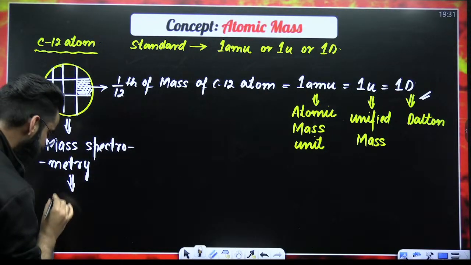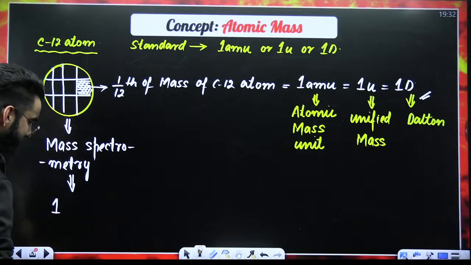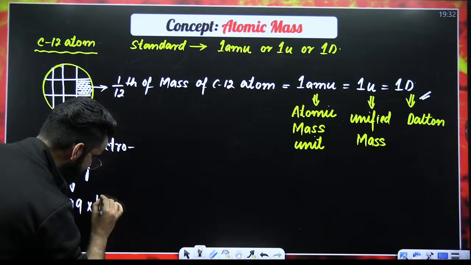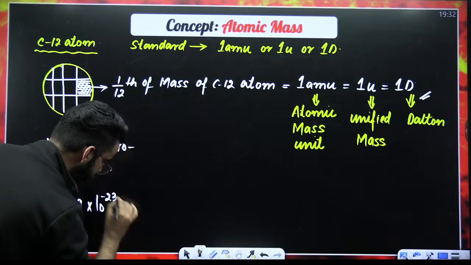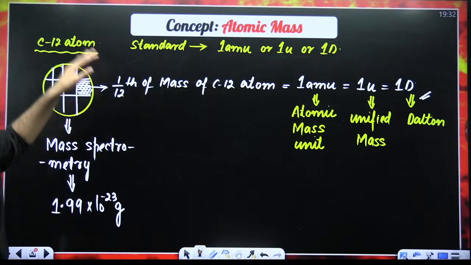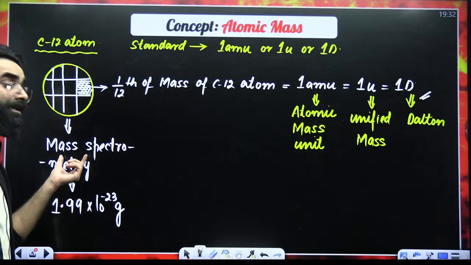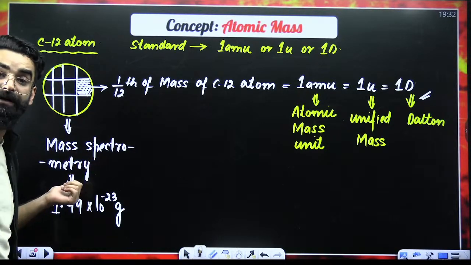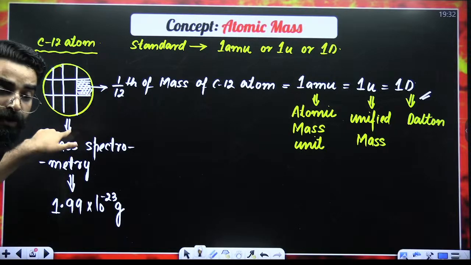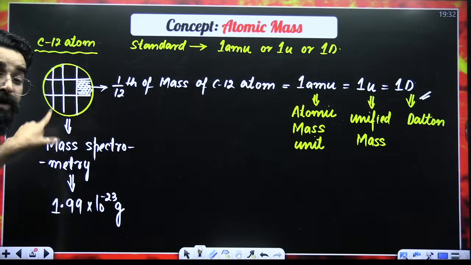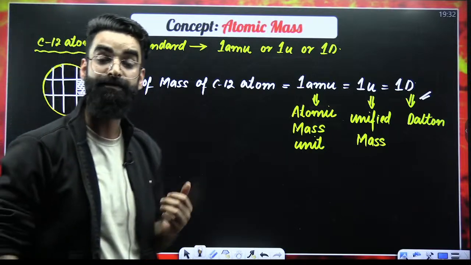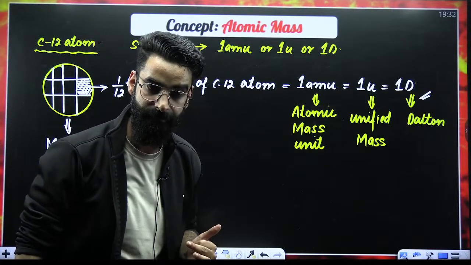The mass of the whole carbon-12 atom came out to be 1.99 into 10 raised to the power minus 23 grams.